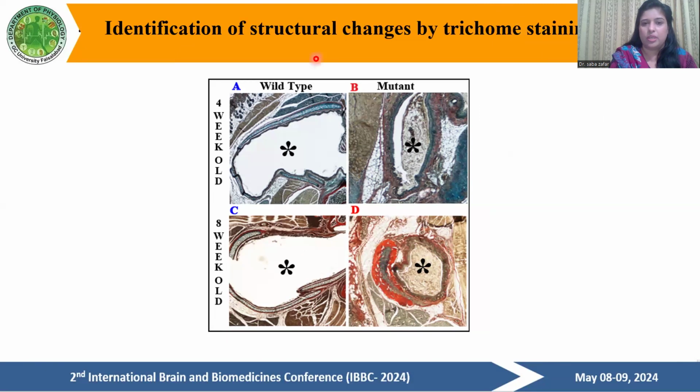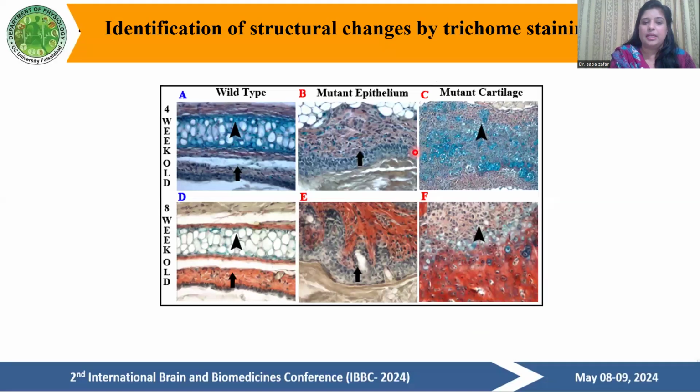We did the trichrome staining on tissue sections from 4-week-old and 8-week-old wild type and mutant mice. The ear canal of the wild type mice is normal, while the mutant mice's ear canal is filled with keratin. There is also a remarkable difference in the epithelium and cartilage. This is the epithelium of the mutant mice, and this is the cartilage, which is more proliferated and more ossified in the mutant mice in comparison to the wild type.